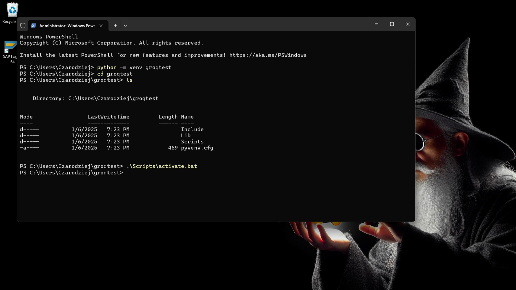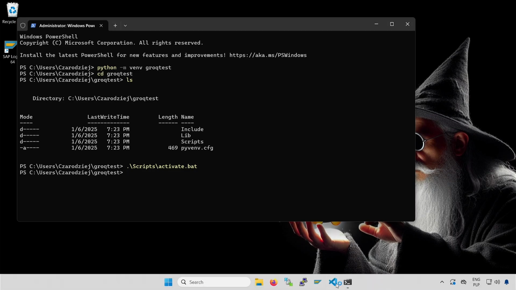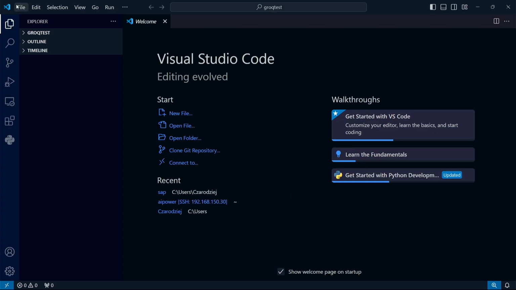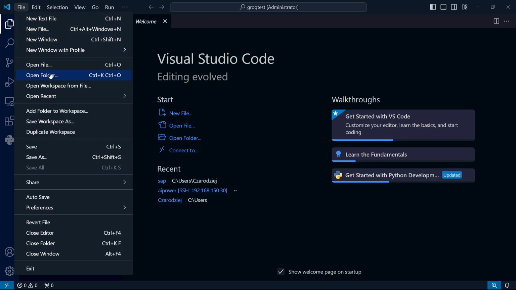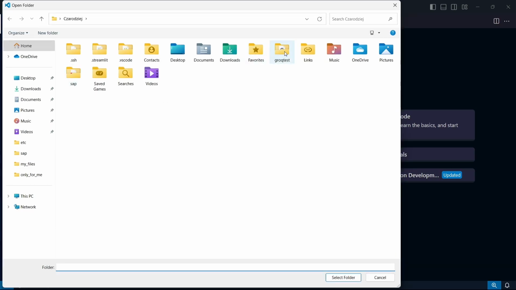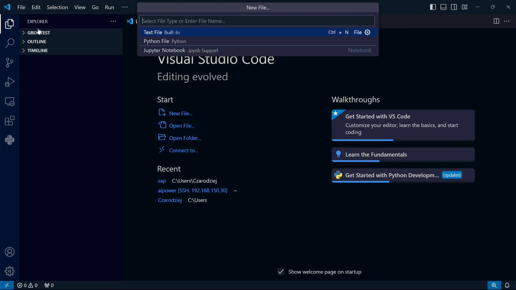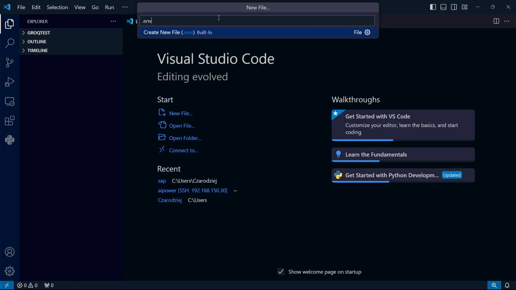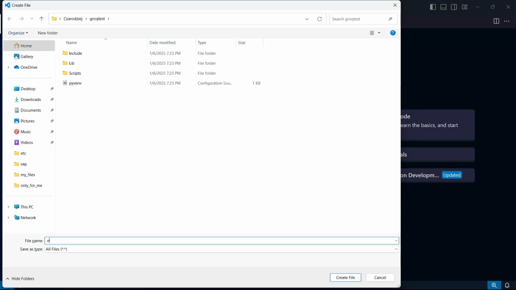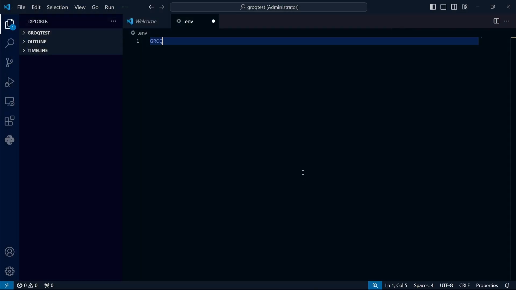It's not a good practice to store keys in the code, so I'll create a special file with environment variables to put it in. For my project, I will use the very convenient editor Visual Studio Code. It is completely free. I need to open my project folder that I'll be working on. This is Groq test. The new file will be named .env because that's the type of file used to store environment variables when using the load.env function. This is a very popular solution among developers. I name the variable Groq_API_key because this is a standard naming convention. Alright, the key is ready.